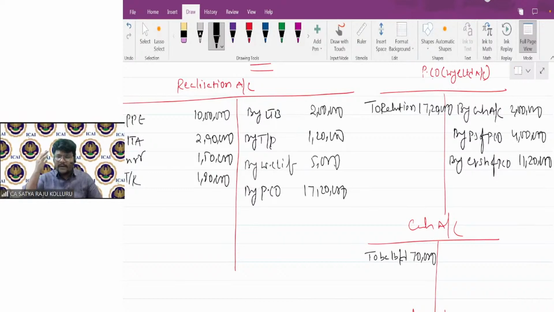Just in your mindset, preference shares of purchasing company is also there as a separate ledger, and equity shares of purchasing company is also there as a separate ledger. Anyway, cash I have. That's why cash I will record as to purchasing company 2 lakhs. Just assume these accounts were already open, but no need to open preference shares of purchasing company and equity shares of purchasing company separately and physically. Okay.